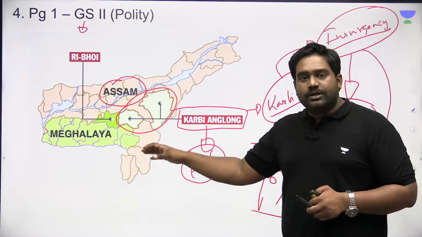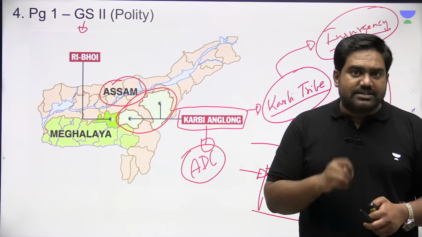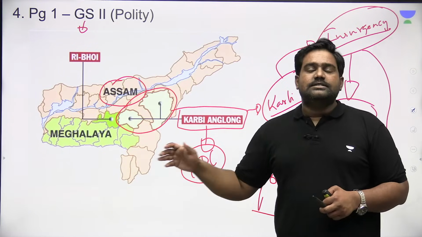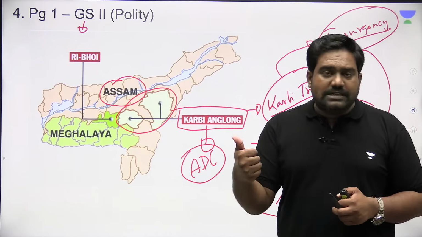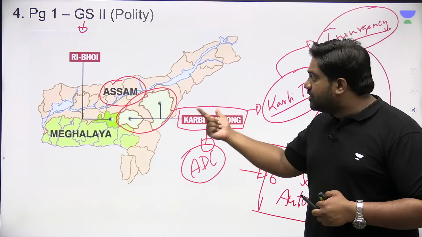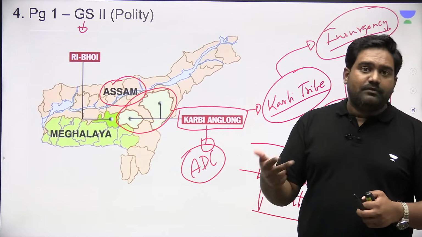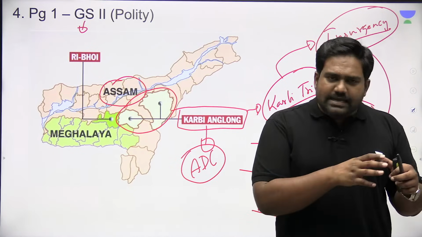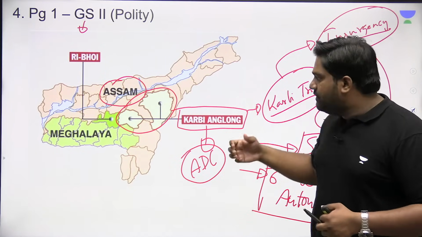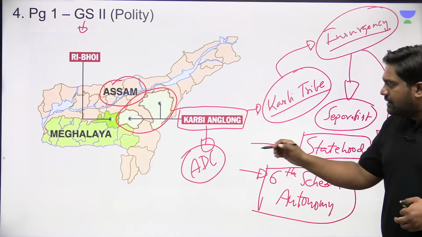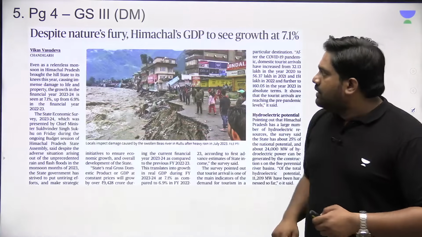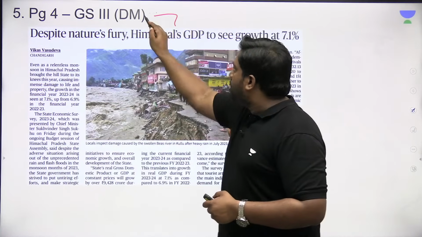So the Karbi Anglong region has constitutional autonomy guaranteed under the 6th Schedule, and there is a history of violent insurgency over here. Some insurgent groups have fought for nationalism and separatism, some for separate statehood within India, and some for constitutional autonomy. India has tackled the insurgency, and we have satisfied some of the demands by granting constitutional autonomy under the 6th Schedule. Now coming to the next article on page number 4.